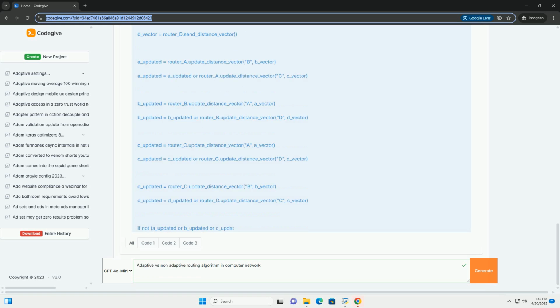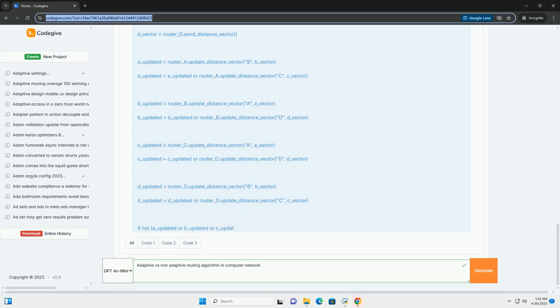Advantages: faster convergence than distance vector routing. Avoids count to infinity problems. Supports more complex metrics and features, for example quality of service. More scalable than distance vector routing. Disadvantages: more complex to implement. Requires more memory and processing power due to the need to maintain a full topology database.